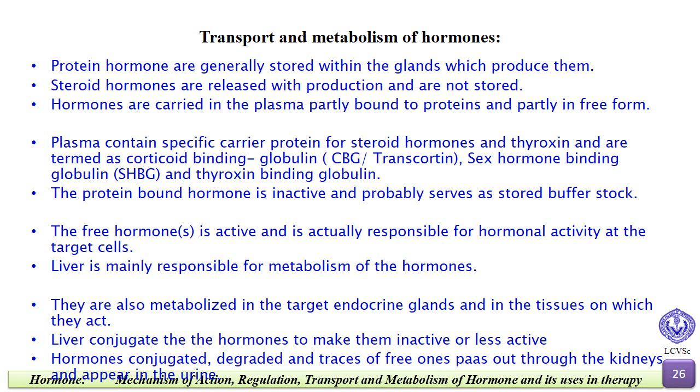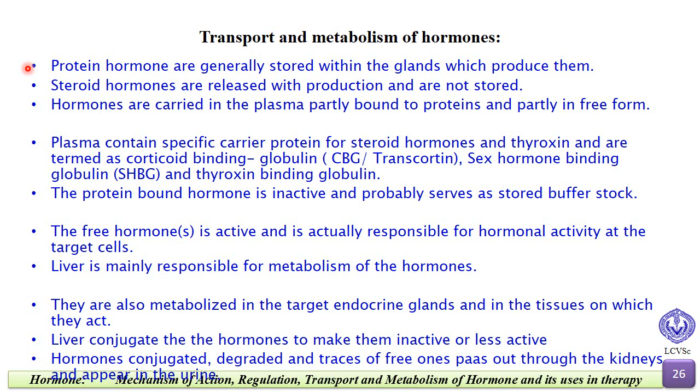Now we will see the transport and metabolism of hormones. Protein hormones are generally stored within the glands in which they are produced, but the steroid hormones are released with production and are not stored. Hormones are carried in the plasma, partly bound to protein and partly in free form.